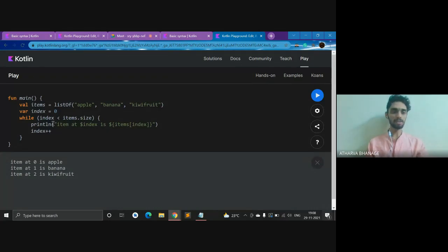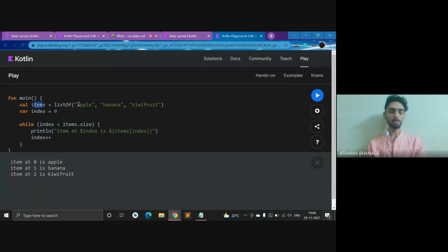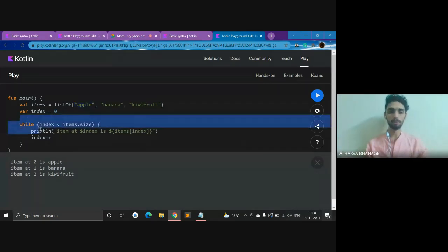So as you can see here, I just have an if statement and I call some function once. If I just give the item of first index, then I'll just get an output, apple. But what if I want to call every individual item of this whole list of items? Then I will use a while loop.